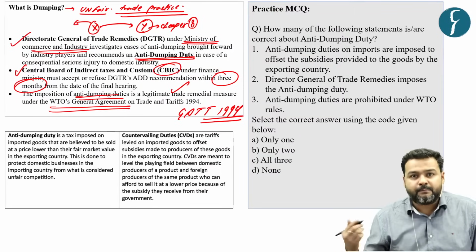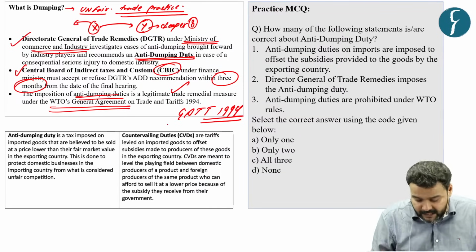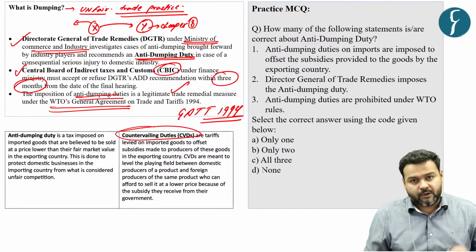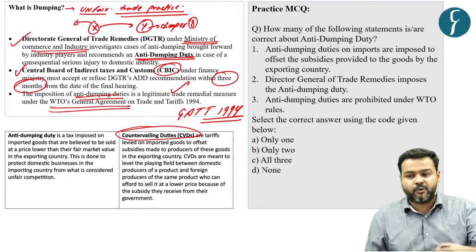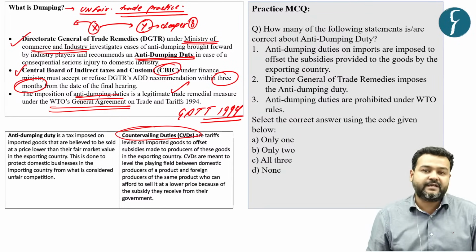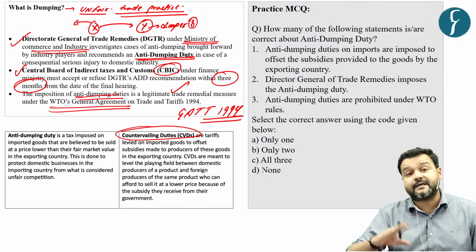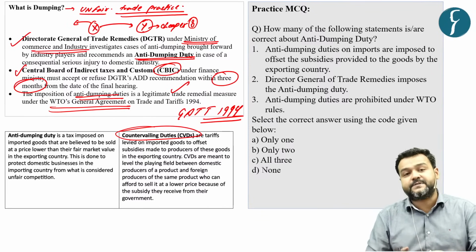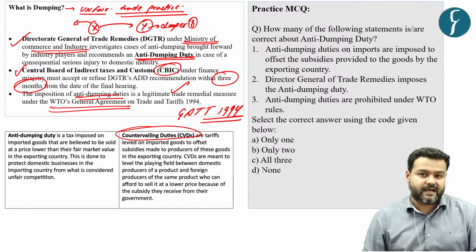Another important key term which is similar to it, not same, is countervailing duty. Here what we saw is that you are exporting a product at a price which is lower than your own domestic price. But countervailing duty is applied to offset the subsidies provided to that product in your market, the exporting country I am talking about.